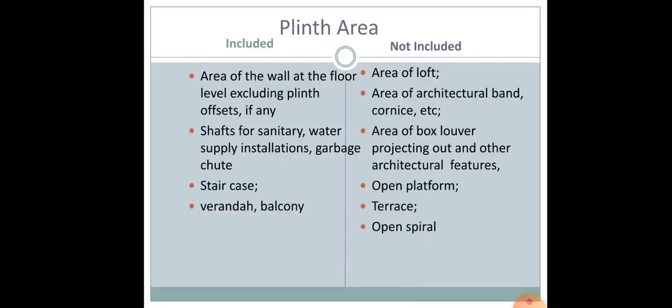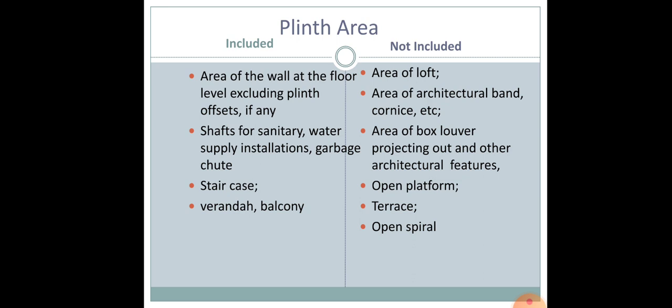Now there are some terms that are excluded and included in a plinth area. When we calculate a plinth area, the areas that are included are the area of the wall at the floor level excluding the plinth offsets if any, and also the shafts for sanitary, water supply installations, garbage chute, etc. Then the staircase, stair area is also included. The veranda and the balcony are also included.